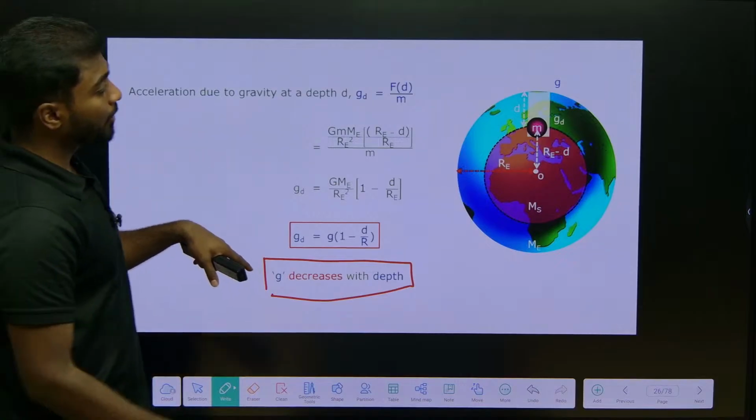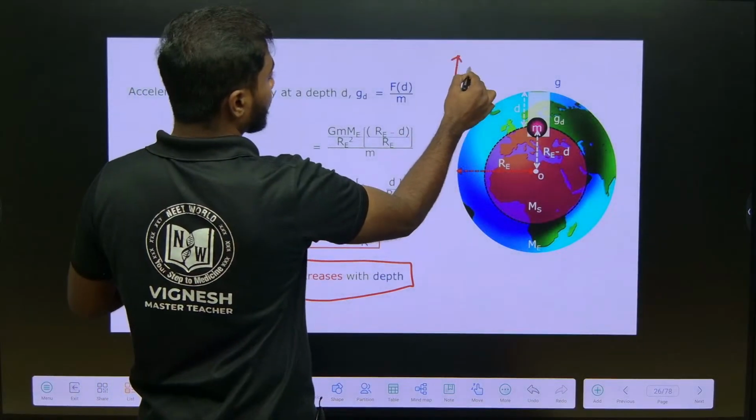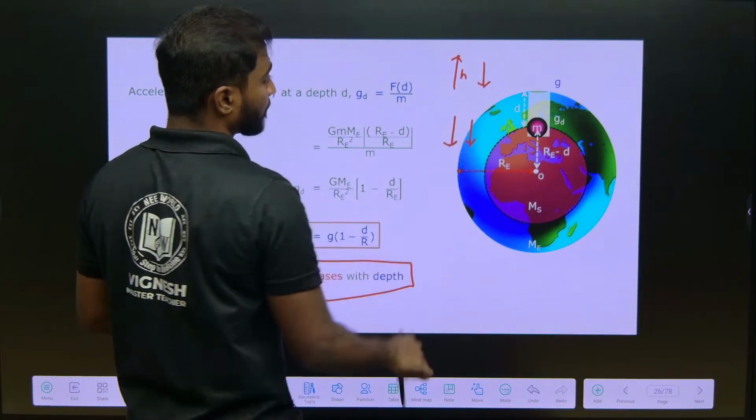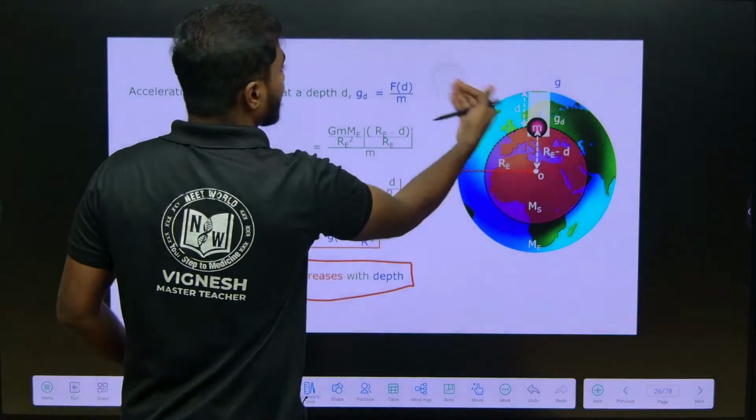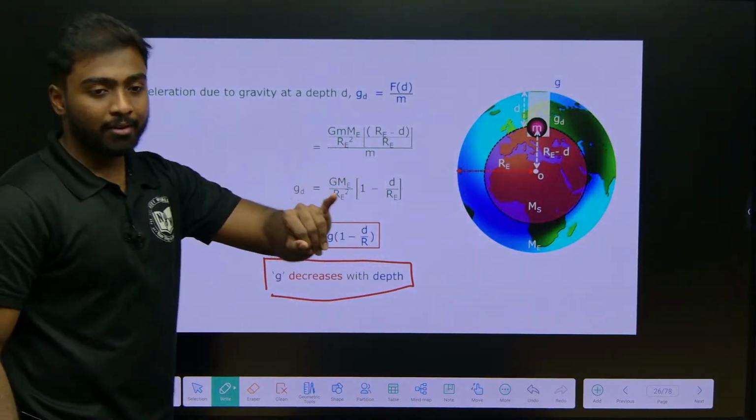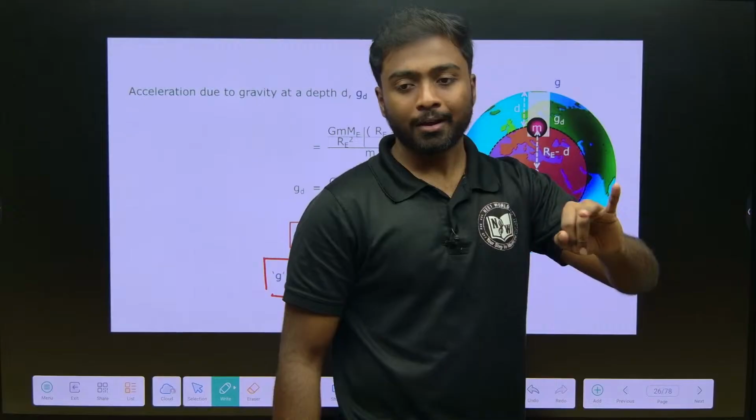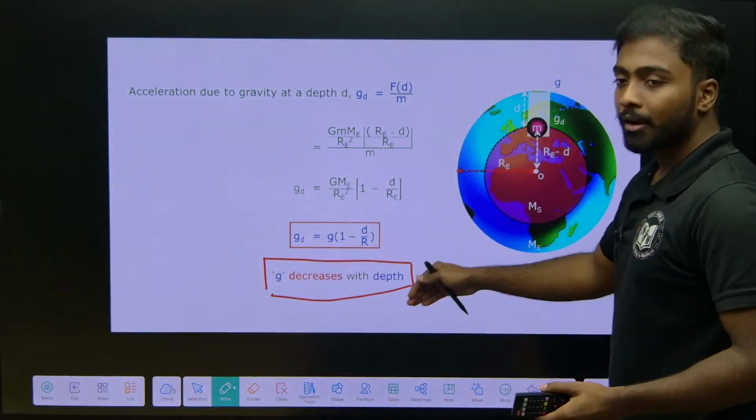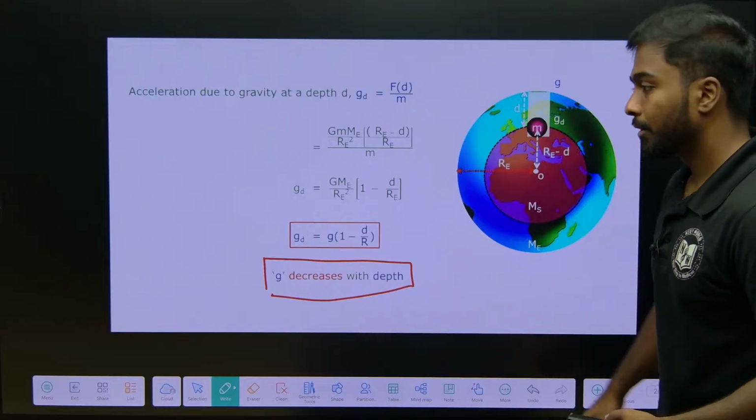So for the height also it decreases, for depth also it decreases. So this is the thing we can understand from these three topics: gravity is 9.8 meter per second square, and when it goes height it will decrease, and when we go depth it will also decrease, okay.